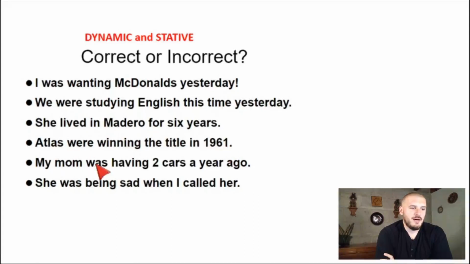Okay. My mom was having 2 cars a year ago. Not correct because have for possession is stative, so we do not use ing. So it would be my mom had 2 cars a year ago.